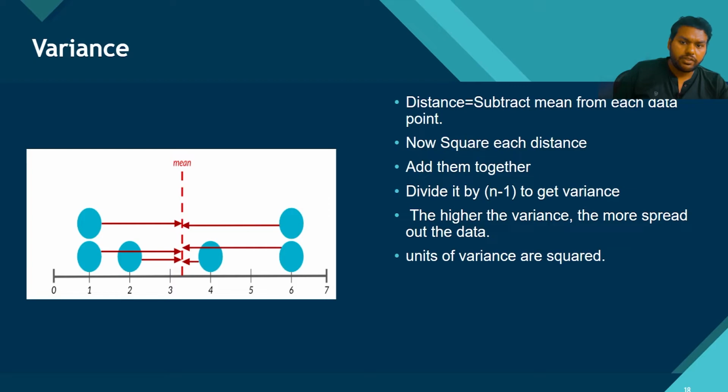If you get a higher variance, it means more spread in your data, and be sure to remember that the unit of variance is squared, because variance is squared.